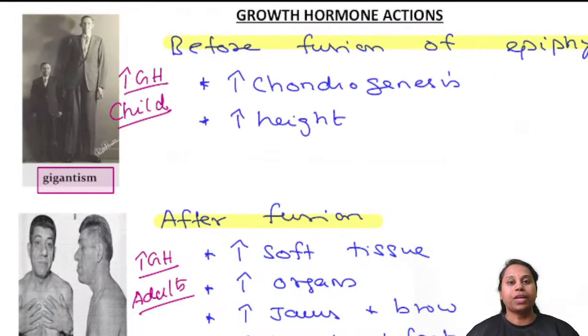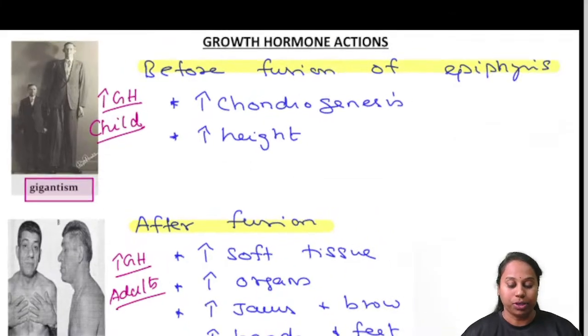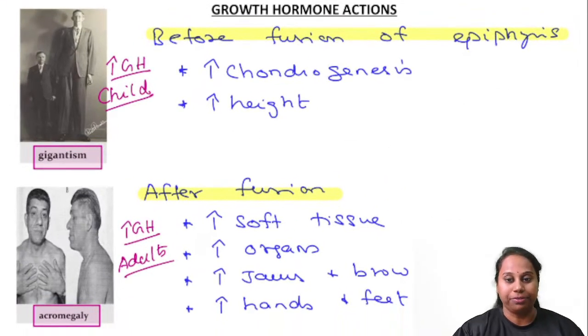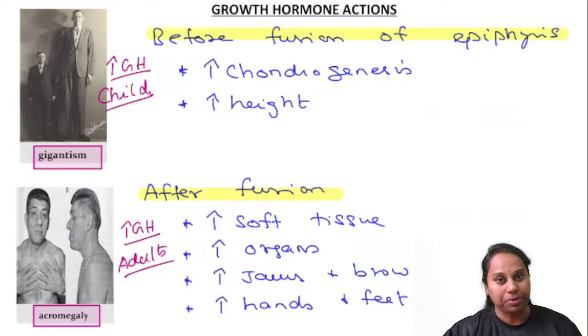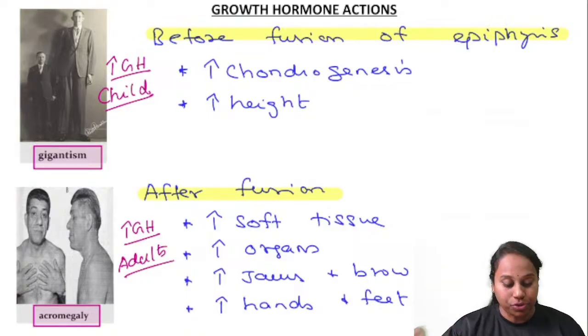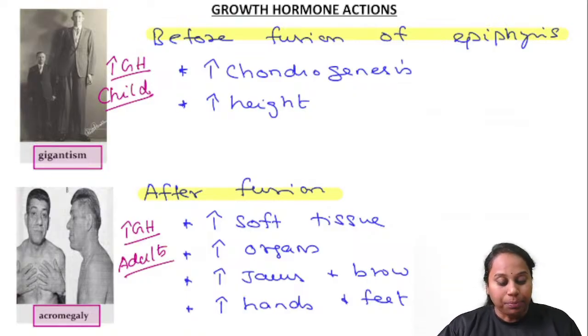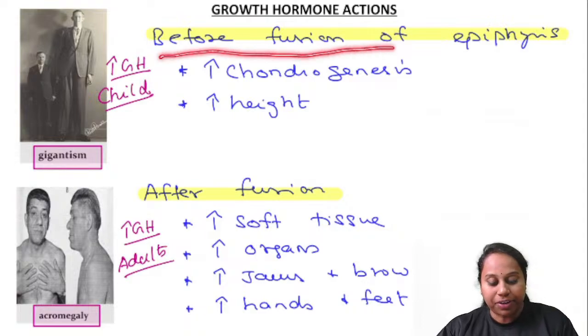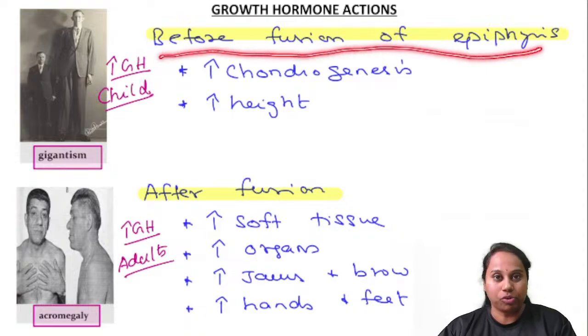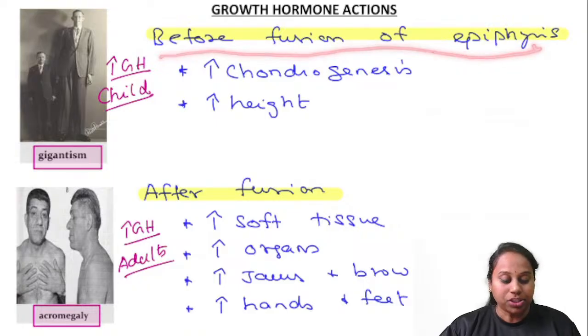What are the actions of growth hormone in 2 stages of life? Before fusion of epiphysis and after fusion of epiphysis. Before fusion of epiphysis, that means your bones have not yet fused in a child.